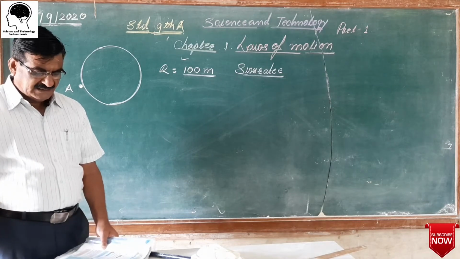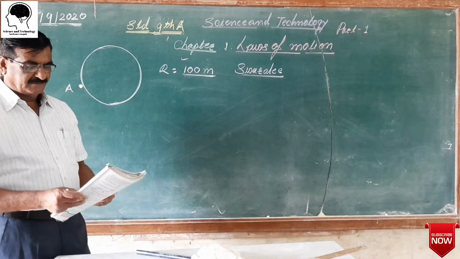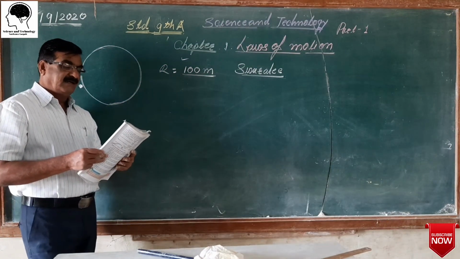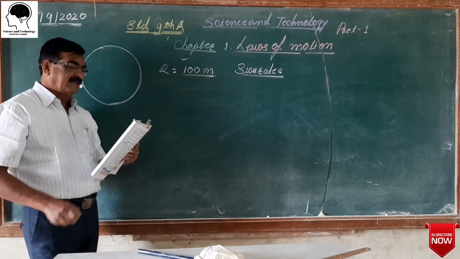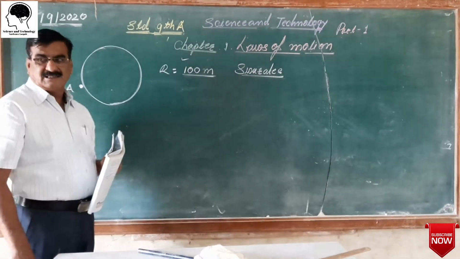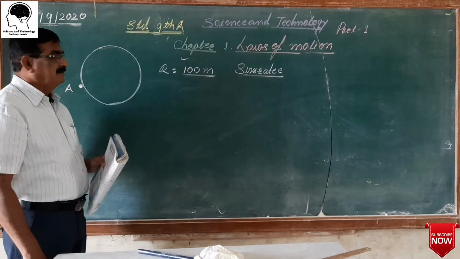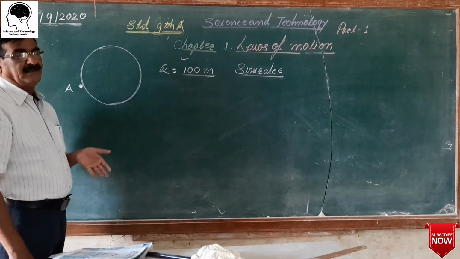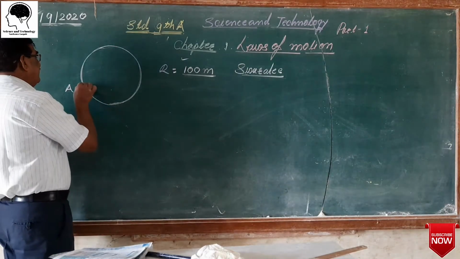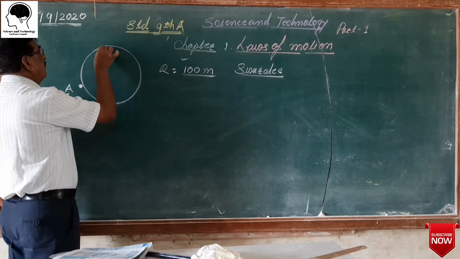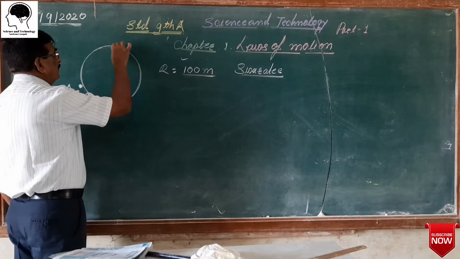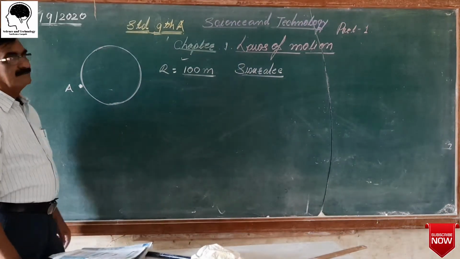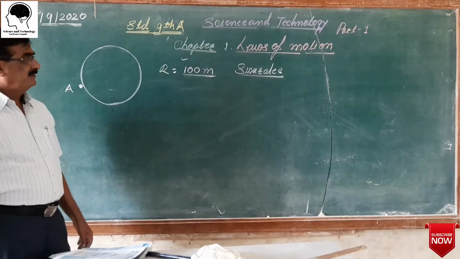If she starts from point A and takes one round, how much distance has she walked? What is her displacement? The displacement is different. She completed her walking equal to the circumference of that circular path of the ground. But what about the displacement?